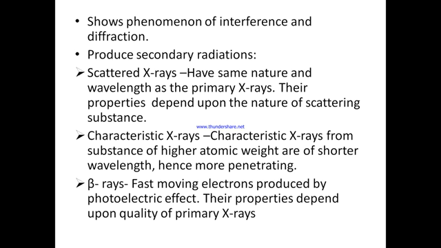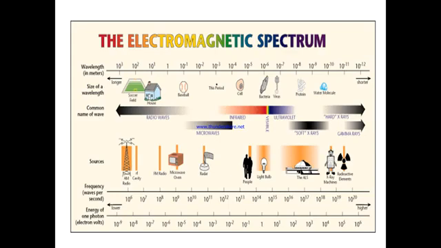So, looking at all these properties, it was concluded that X-rays are electromagnetic rays occupying the region between UV and gamma rays and have wavelength ranging from 10^-9 to 10^-11 meters. The X-rays having high energy are called hard X-rays, whereas the X-rays having low energy are called soft X-rays.